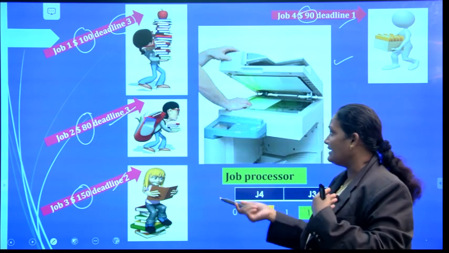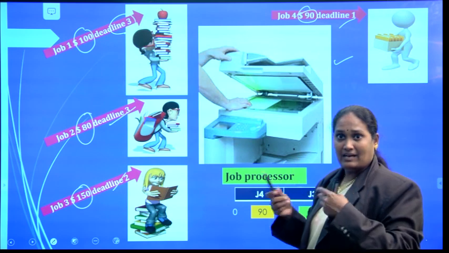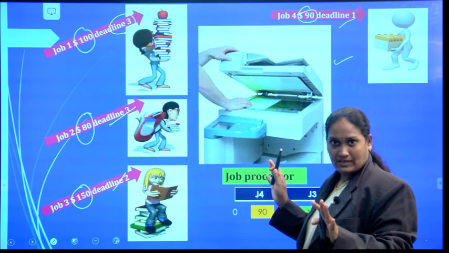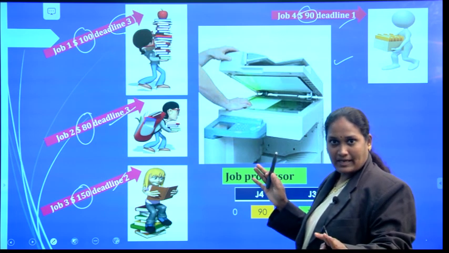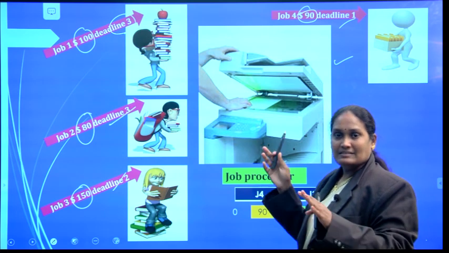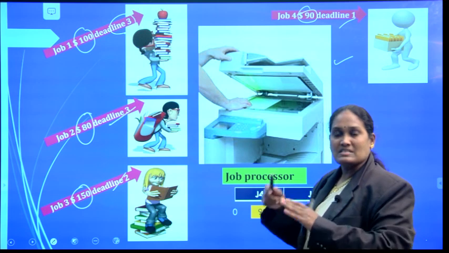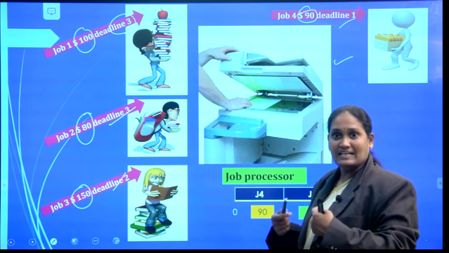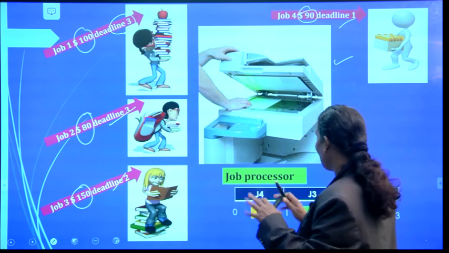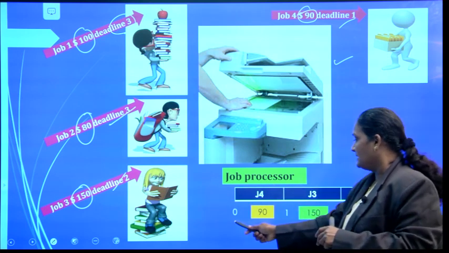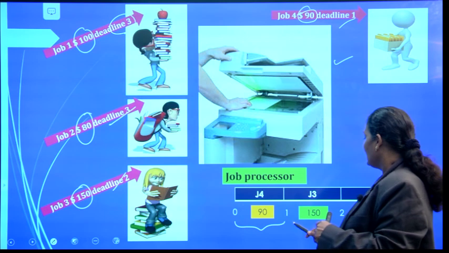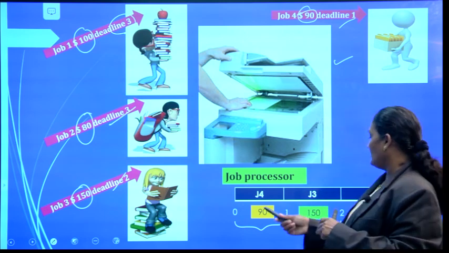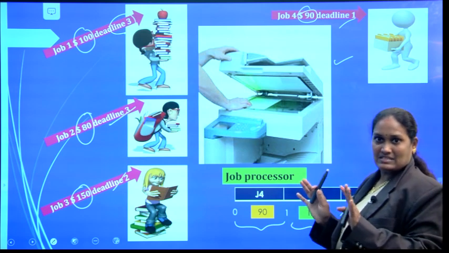So by doing which jobs? I have only a maximum of 3 hours of time. Within that 3 hours of time, I need to complete 3 jobs. By processing which 3 jobs can I earn the maximum profit? That I need to find. Now here I am representing that 3 hours of time. This is the first hour, this is the second hour, and this is the third hour. I am going to represent these 3 times like this.